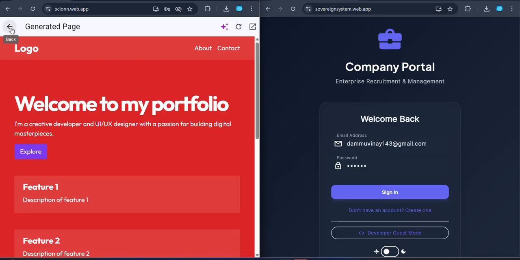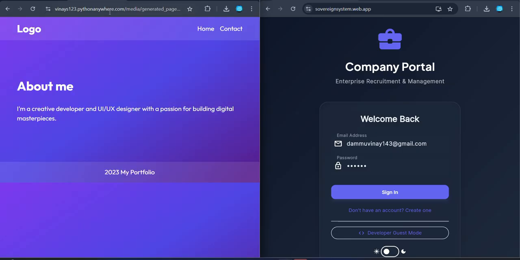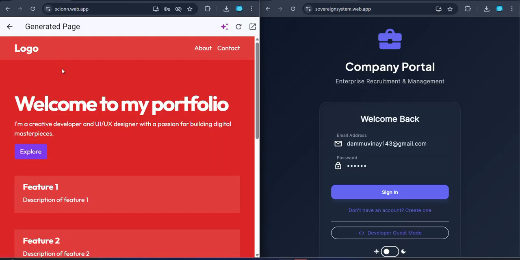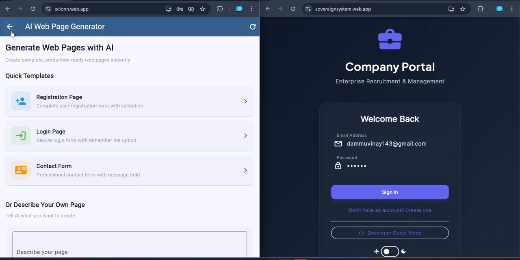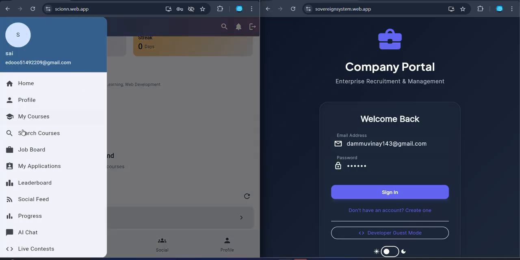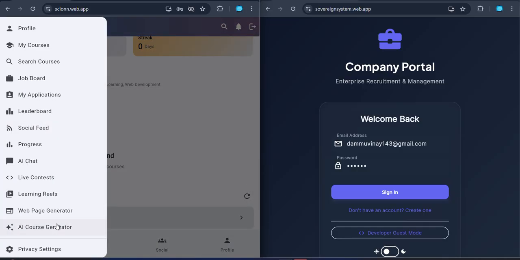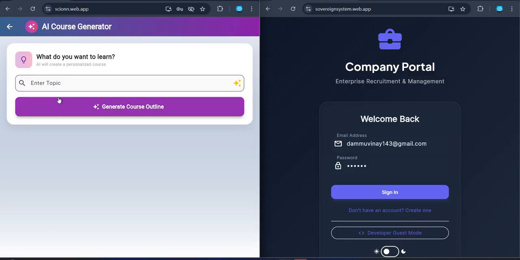Don't forget this. This is a hosted web page URL. Whenever this URL is opened in any other browser, it will open. It will not only run on the localhost. Generally, every AI generated website runs on localhost, but this will not be like that. This is the best part of our application. Okay, let's move to another feature, the AI course generator.